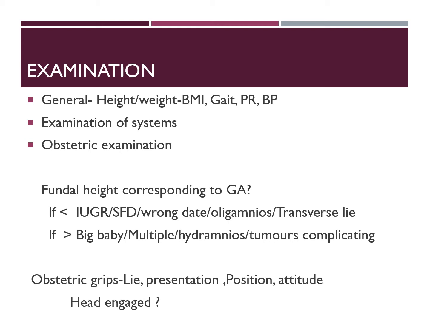overweight or obese. You have to look for the gait of the woman, which will tell you about any abnormality of the pelvis. Of course, don't forget to look for any abnormality in the pulse rate and record the blood pressure. Examination of the systems, especially the respiratory system and cardiovascular system, should be done to look for any chronic illness of the respiratory system or any heart disease.